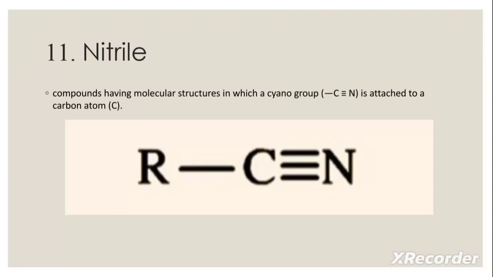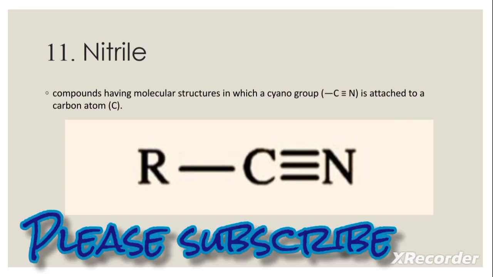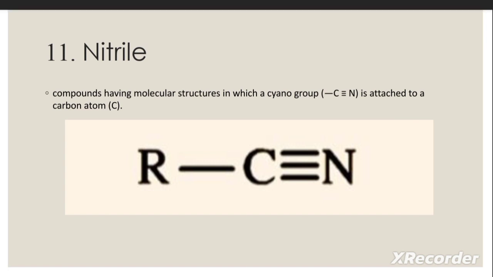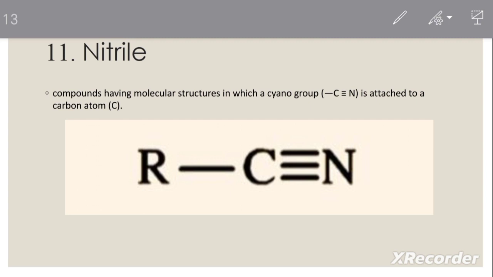The last compound is nitrile. Compounds having a molecular structure in which a cyano group is attached to a carbon atom are nitriles. Cyano group means carbon bonded to nitrogen with 3 bonds, triple bond, right?